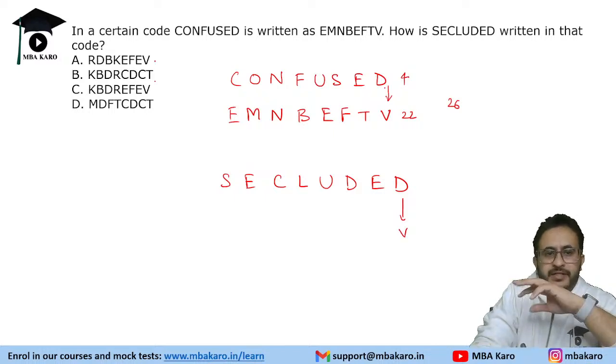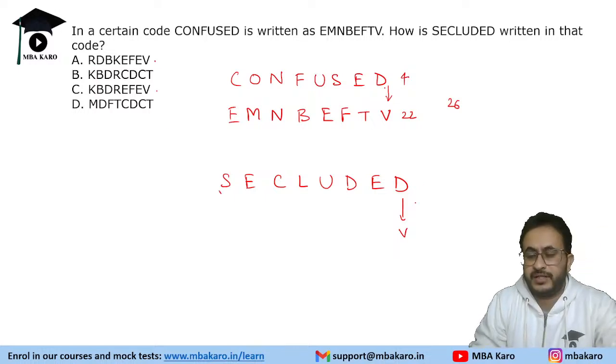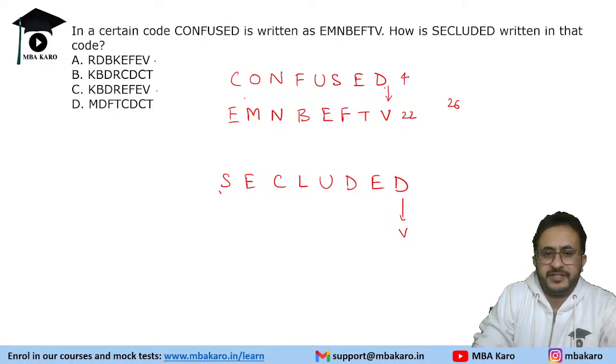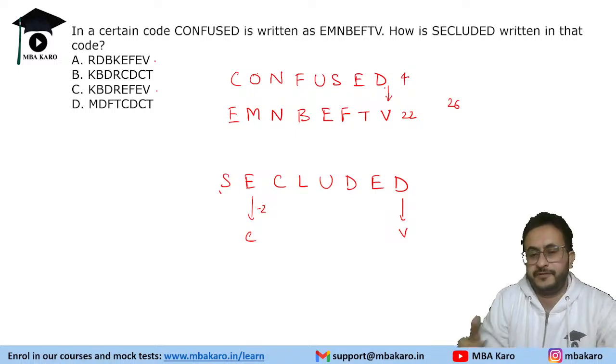It is possible, but we need to see how S can become K or R. Okay, that is our challenge. So from the first letter we are not able to figure it out. O is 15, minus 2, E minus 2 is C, right? It is not fitting. So the first two letters are not going with the first two letters.